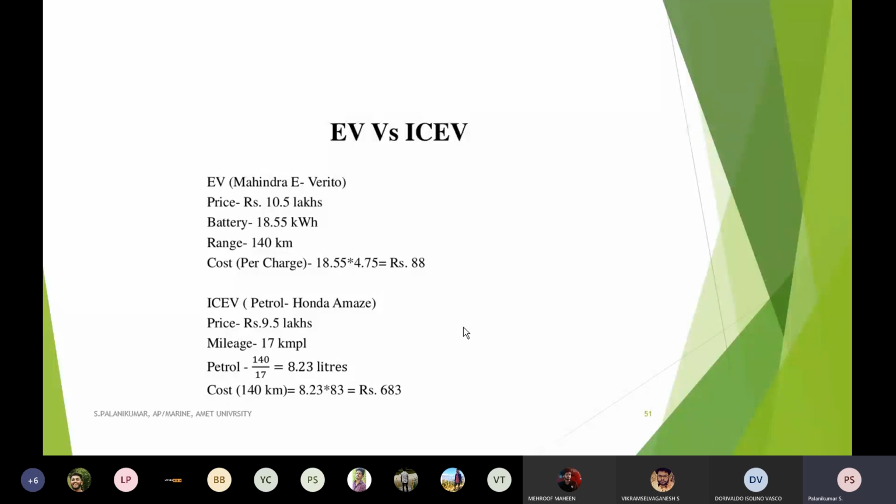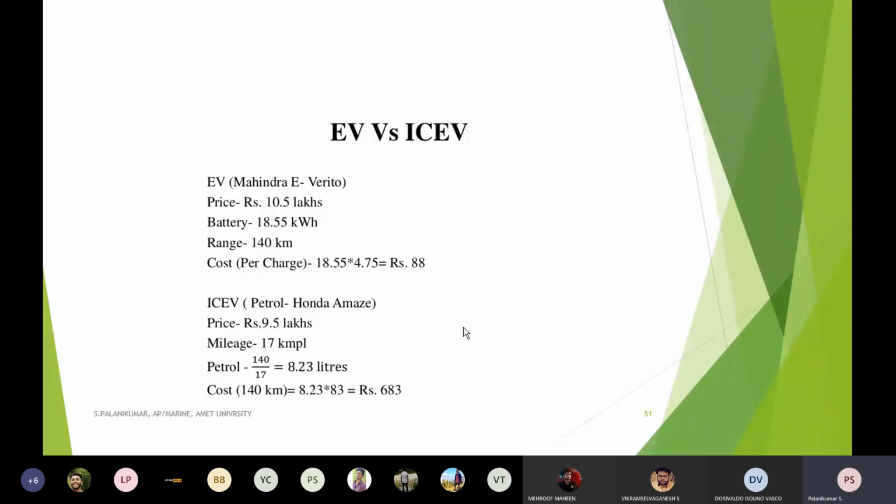Maybe I'm talking about charging it to discharging it. So I'm charging it at my home or a charging station, and using it as a commuter vehicle in the society, in the area where I'm living. I'm going and coming, so here there is no pollution caused, starting from charging to completely utilizing it. Whereas here, in addition to the 683 rupees, it will definitely contribute CO2 to the pollution.